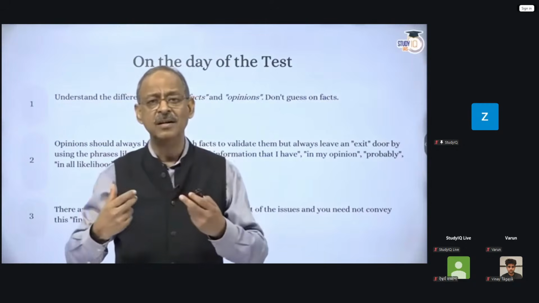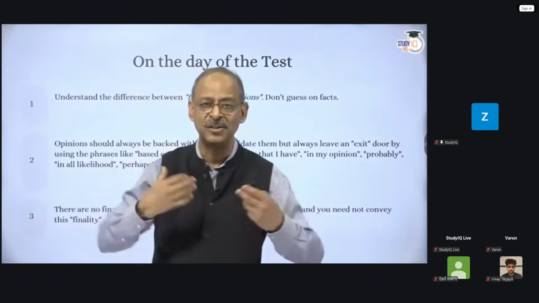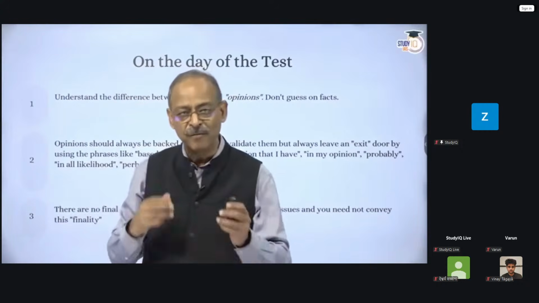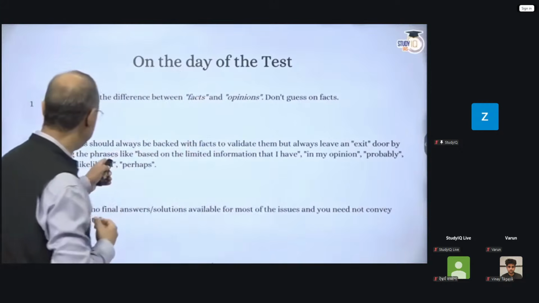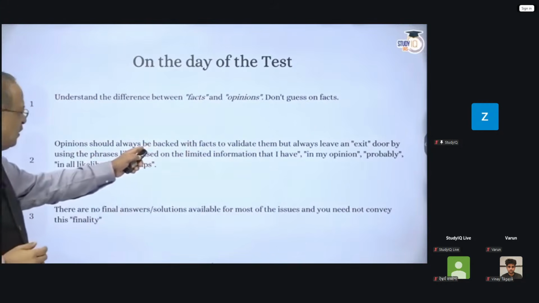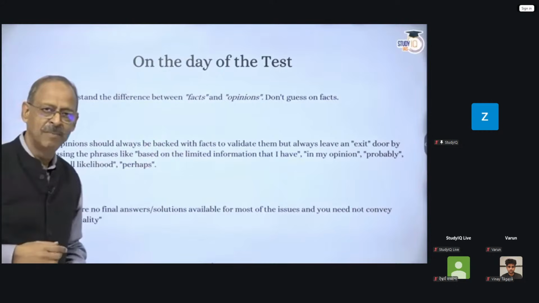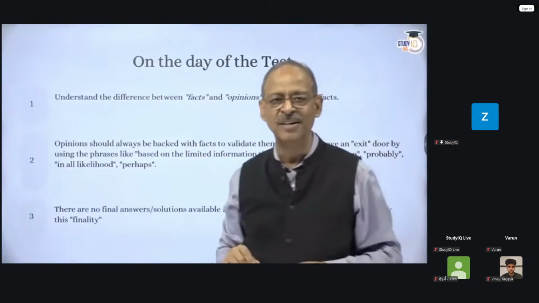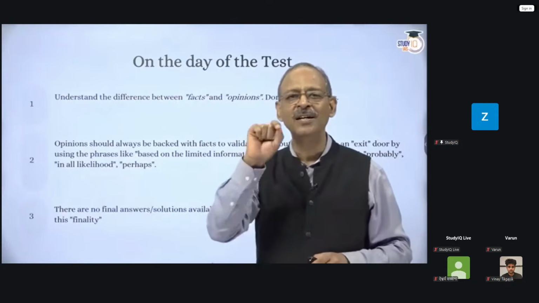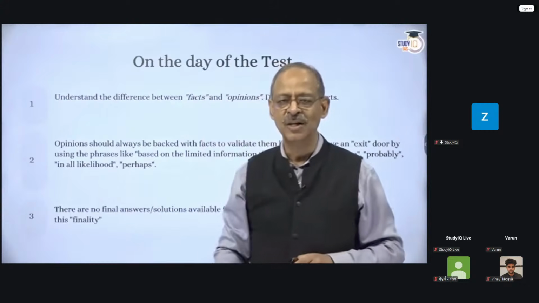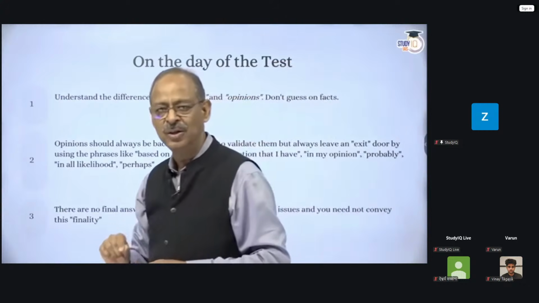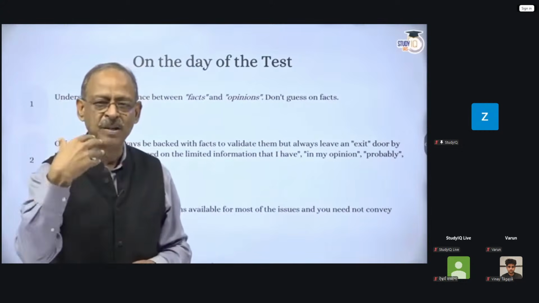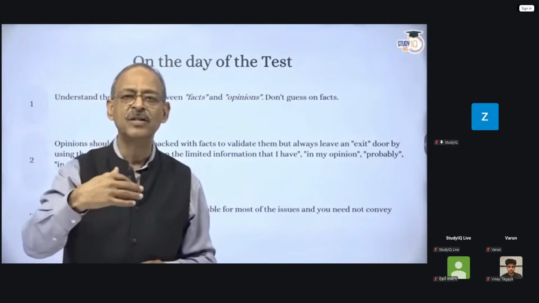Opinions could vary. Opinions will vary. In a democracy, in a discussion, different people will have different opinions. So you can have a different opinion, but facts you cannot have. So that's what I've written here: opinion should always be backed with facts to validate. But the second part is again crucial. At your age and seniority, you're not supposed to know the ultimate answers, the ultimate solutions to the issues. You can only suggest or present your point of view on the basis of certain facts you have.